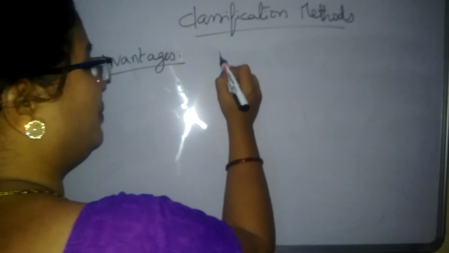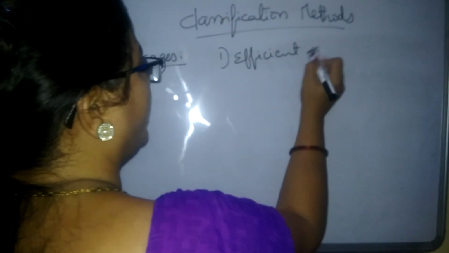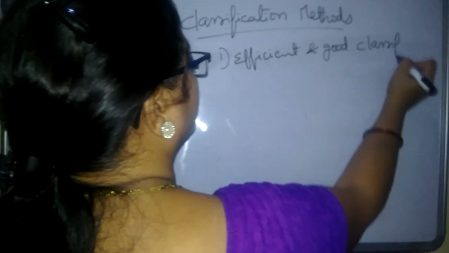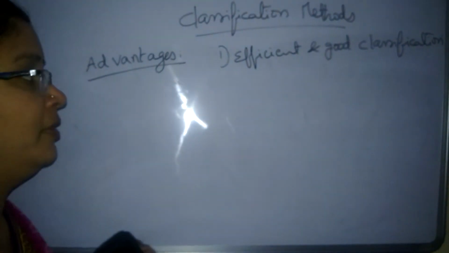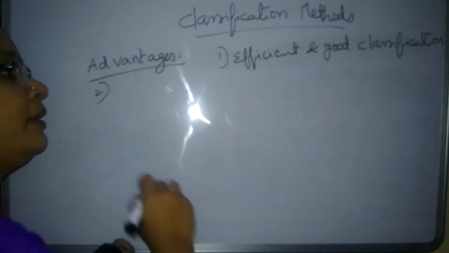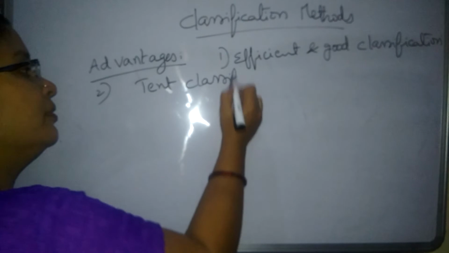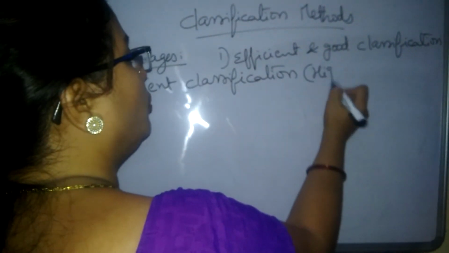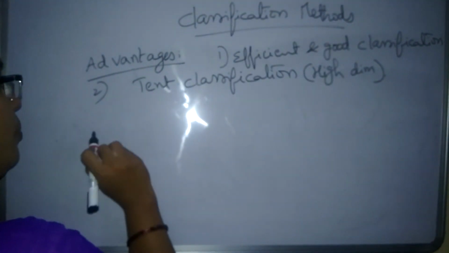Naive-Bayes theorem is an efficient and good classification. And for what kind of data can it classify? It classifies text and high dimensional text. So high dimensional text classification it can do.